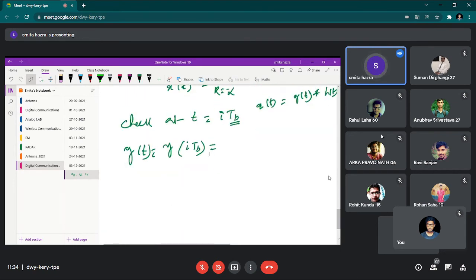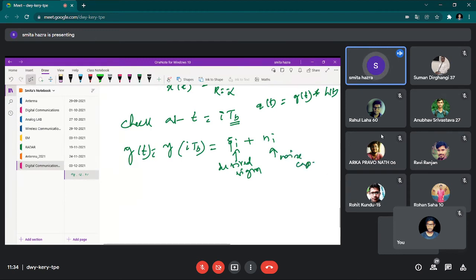So we can write it as the sum of two components: this is the desired signal component and this is the noise component.